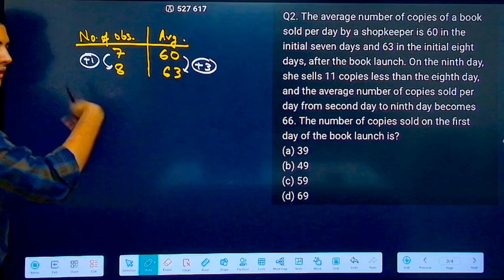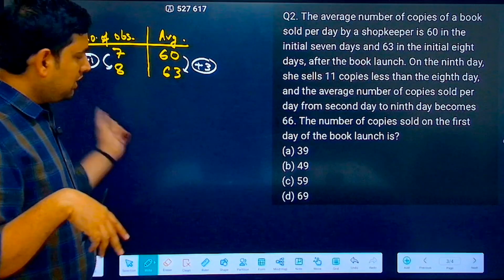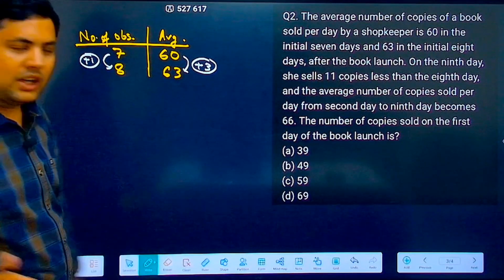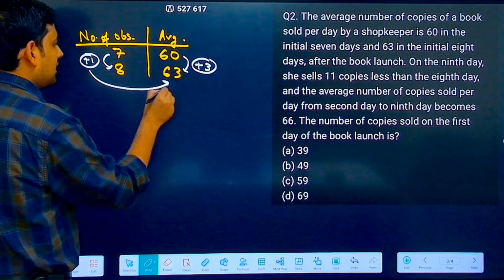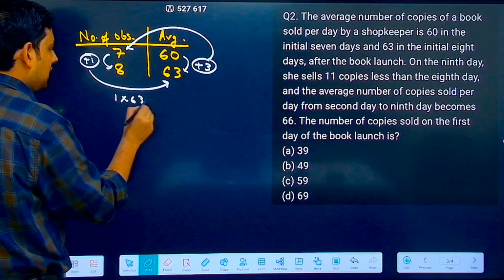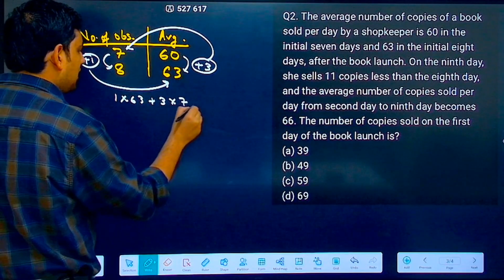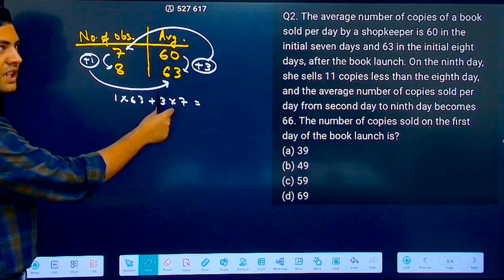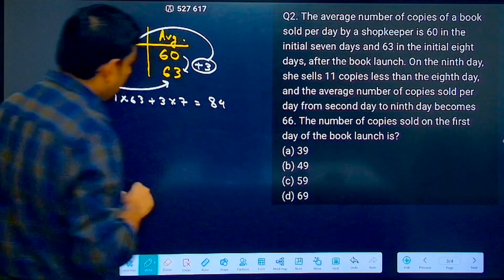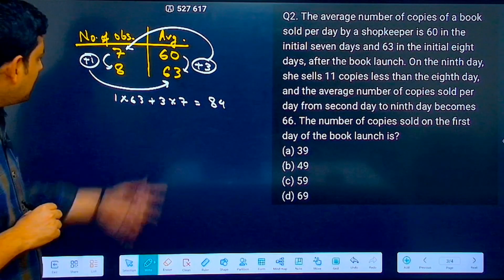What you have to do? You have to make two smileys. One upward smiley and one downward smiley. Add them, you will get the answer. So basically 1 times 63 and 3 times 7. So this becomes 1 into 63 plus 3 into 7. That is 63 plus 7 3s are 21. 63 plus 21. What is this? This is 84.